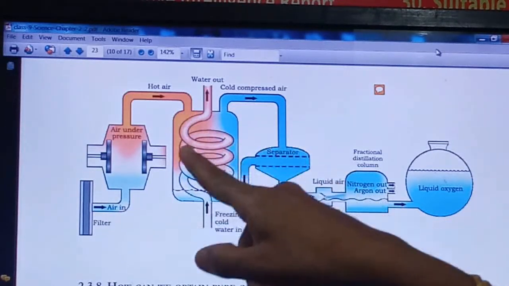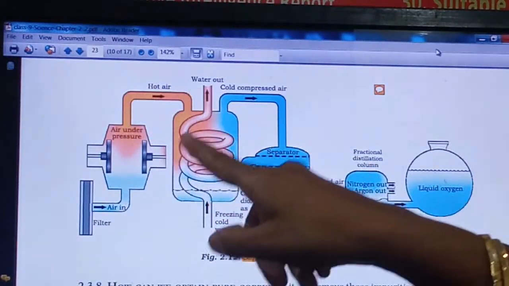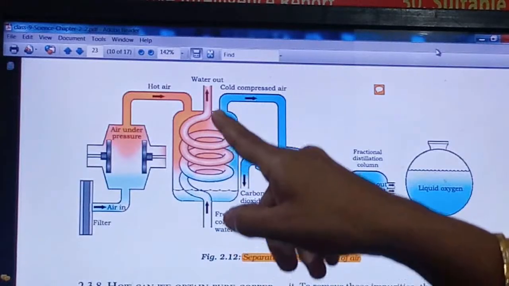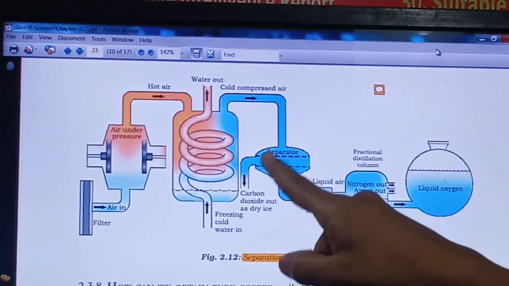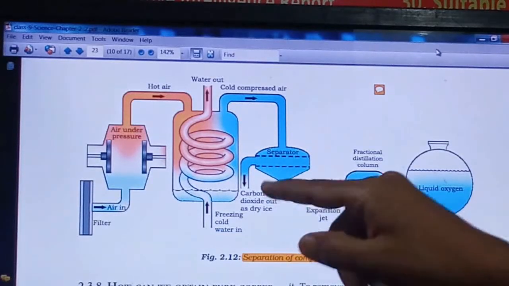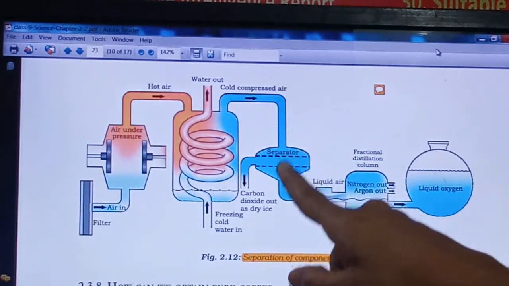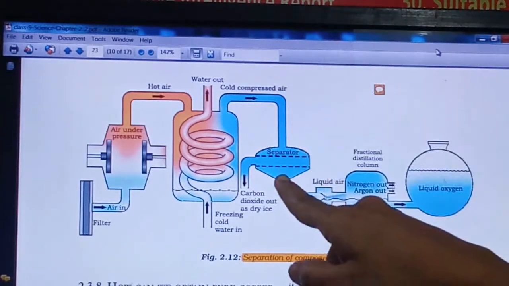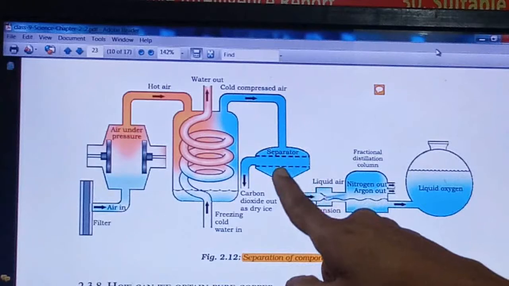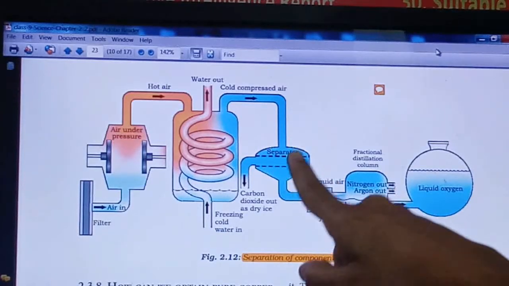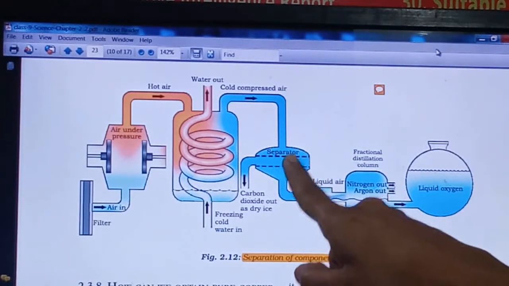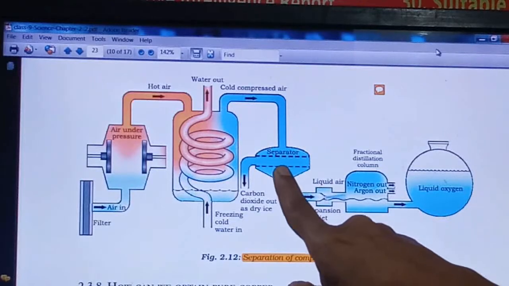As soon as we have highly compressed and cooled air, it will be taken ahead into this separating column. You know that carbon dioxide is there in the air, and whenever we compress carbon dioxide gas under high pressure and low temperature, it will automatically be converted into solid form, right?